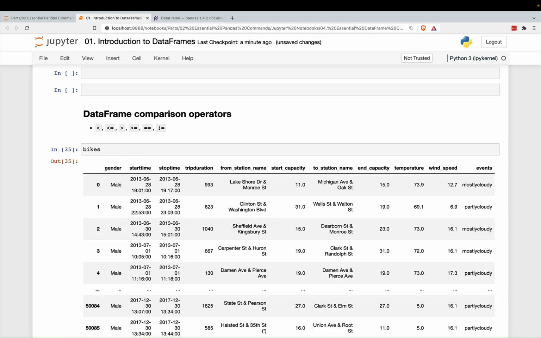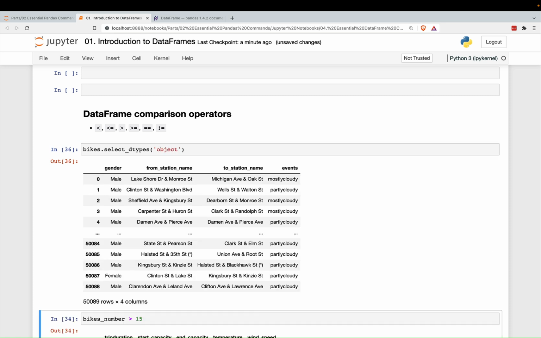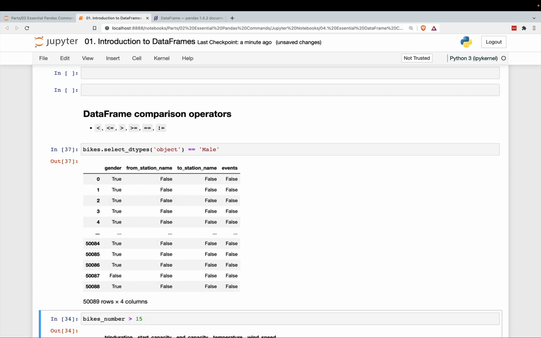You can, for instance, compare strings. So let's do the select data types again. And let's select the object data frame. And we'll just compare every value to the string male. So that works because we're comparing strings to another string.